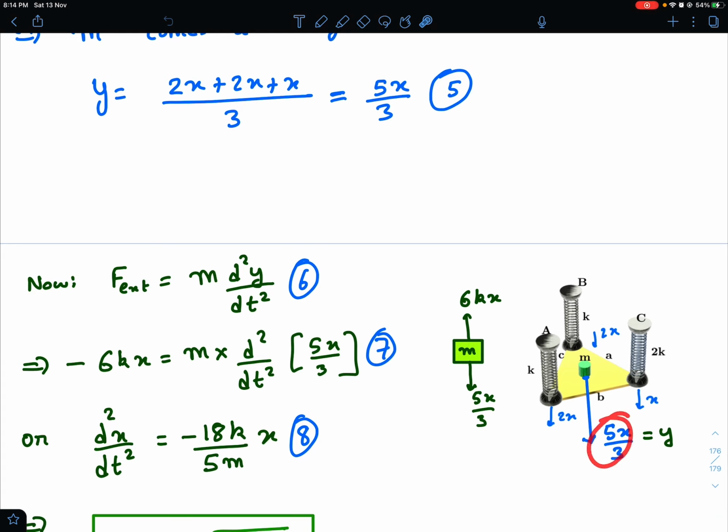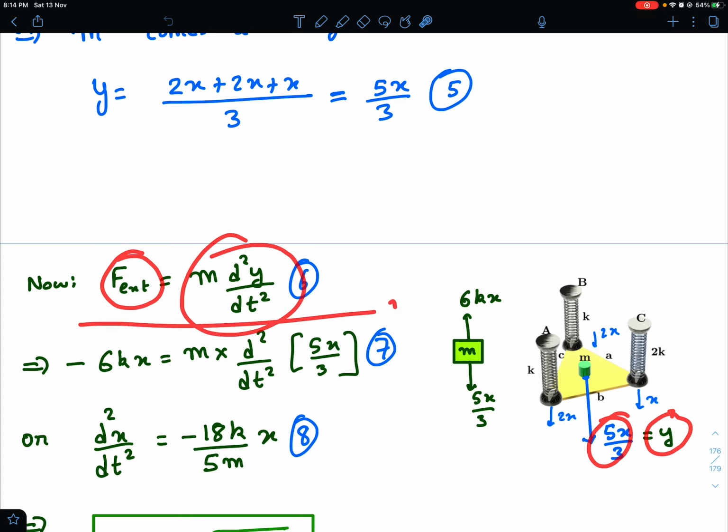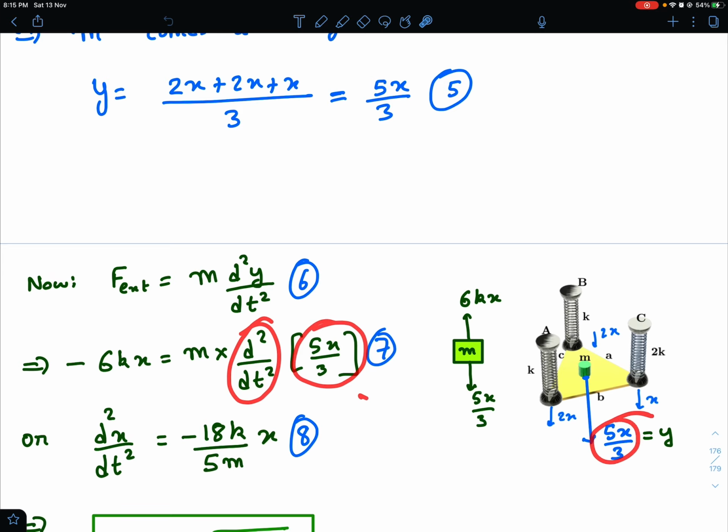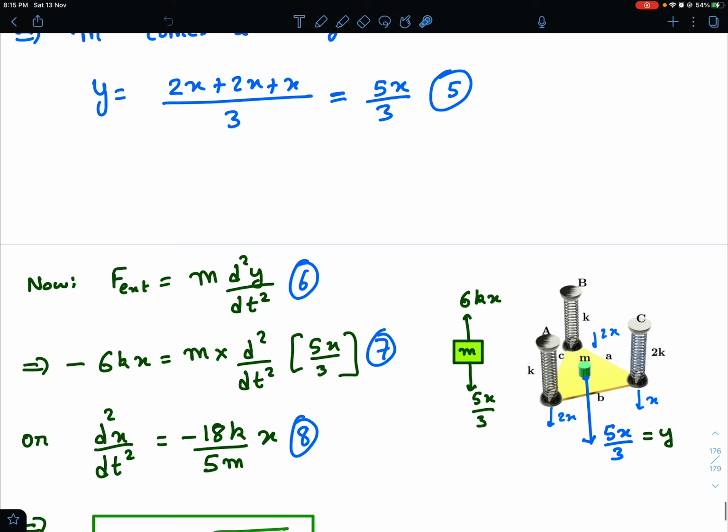Now external force must be equal to the mass times acceleration. So let me say 5x by 3 is y. So I can say that F external is equal to m times d square y by dt square. And external force is minus 6kx. I'm taking downward direction as positive, then upward force must be taken as negative. Therefore this is minus 6kx as I showed you earlier, and m times d square by dt square of 5x by 3, because this y, I showed you, is 5x by 3.